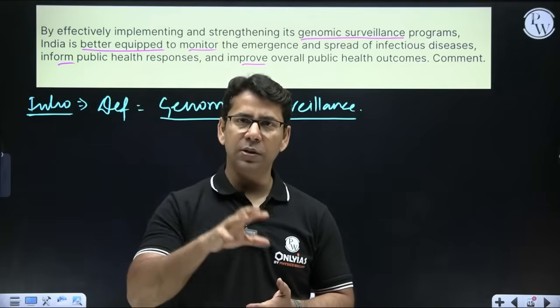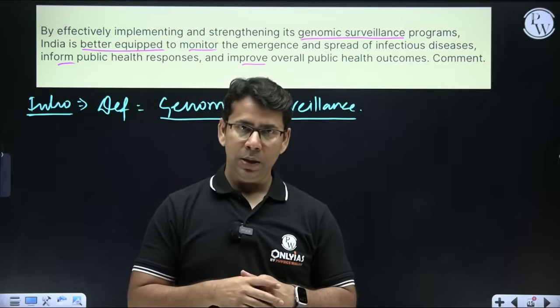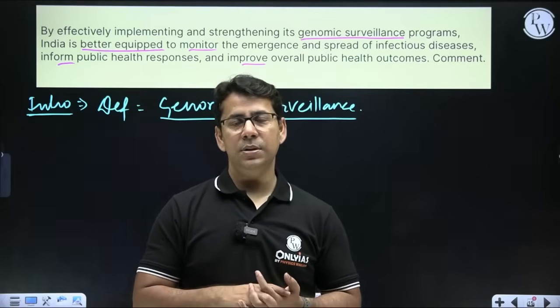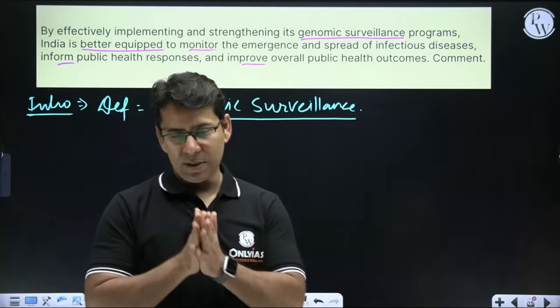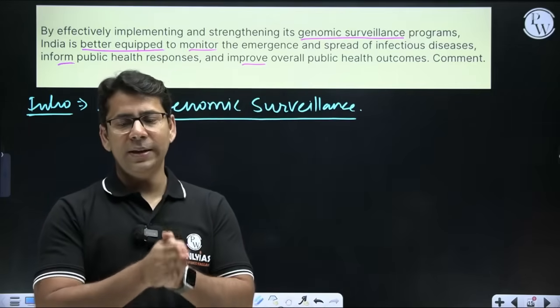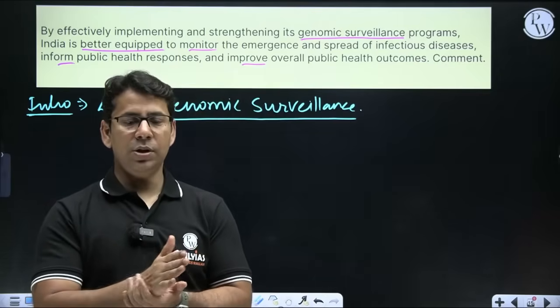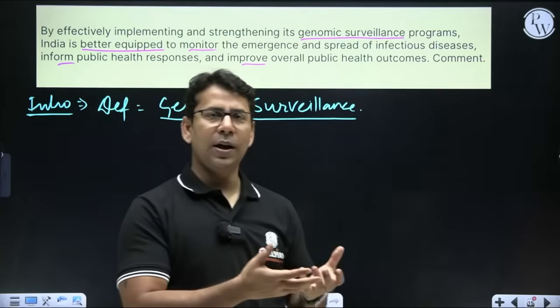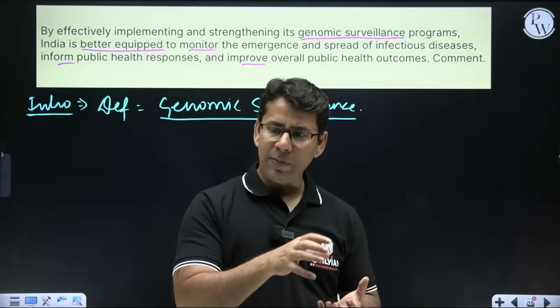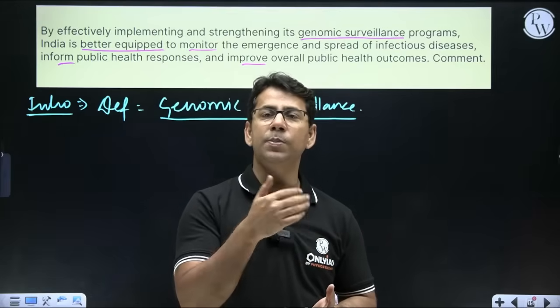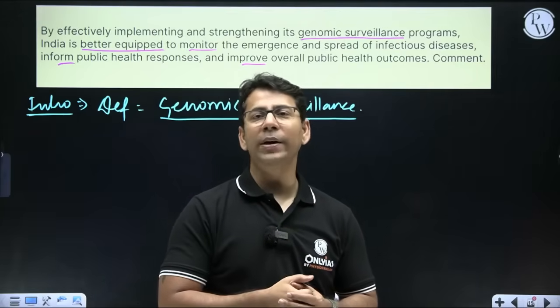But if you study the genome of the pathogens, disease-causing organisms, then it is genomic surveillance. It's a process of monitoring and studying the genetic makeup or genome of pathogens like virus and bacteria, and in that way we track their evolution and spread. We try to find out their new variants.